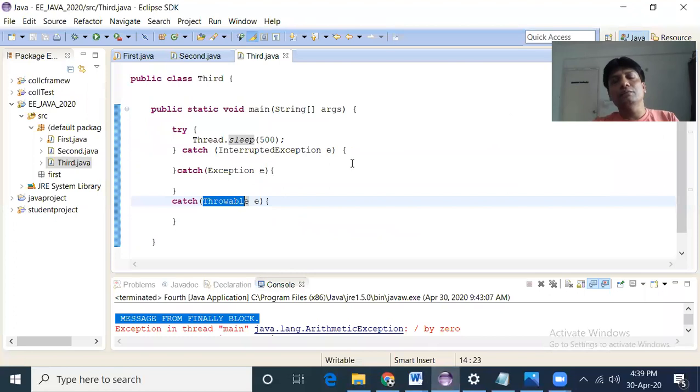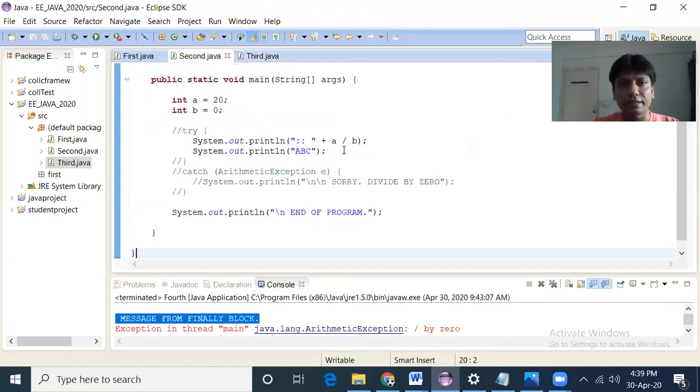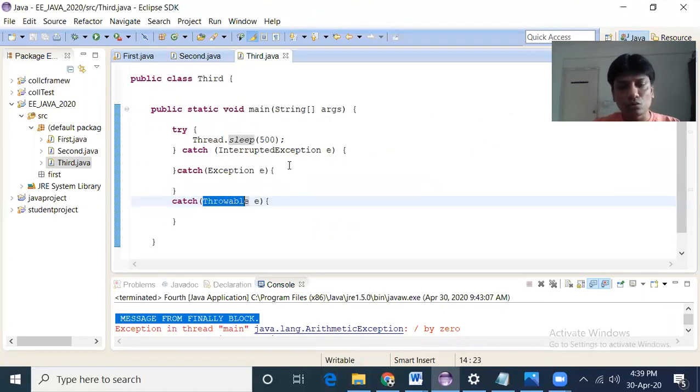So we know that if there is any exception, for example, a runtime exception or arithmetic exception, the example that we have seen last day, and if there is no matching catch block, suppose divide by 0, immediately the program will stop and the control will go to the default exception handler. But if there is any finally block, then before the program stops and before the control returns to the default exception handler, the code written inside the finally block will get executed.